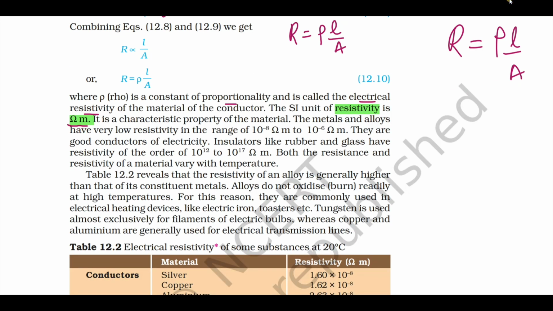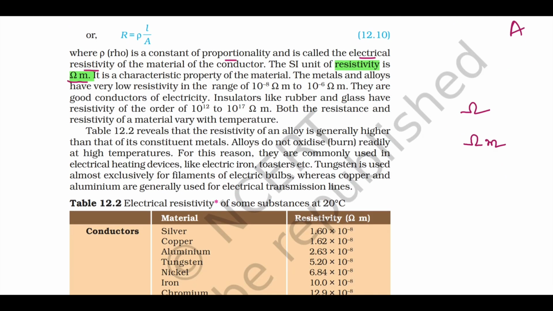So resistivity is what? It is the property of a material to offer resistance, right? And also the SI unit of resistivity is ohm meter. The SI unit of resistance is ohm. SI unit of resistivity is ohm meter. And also we have one more important